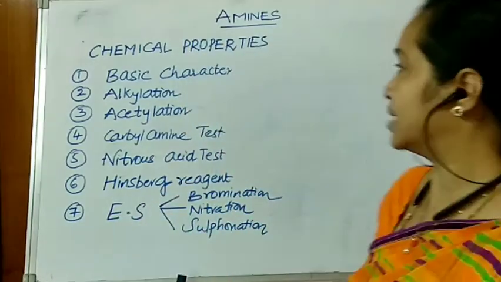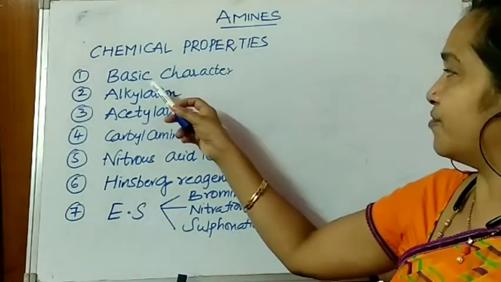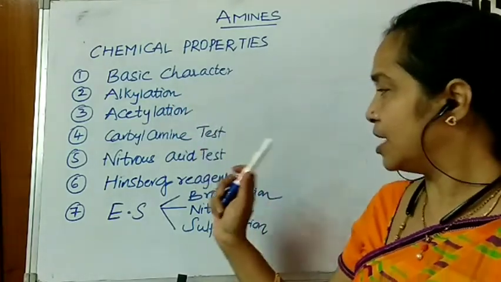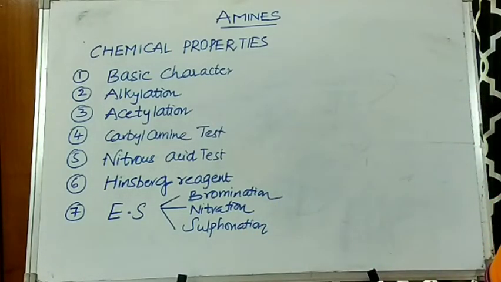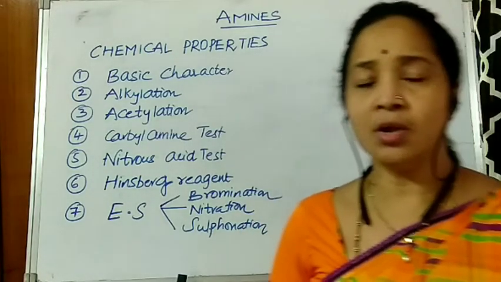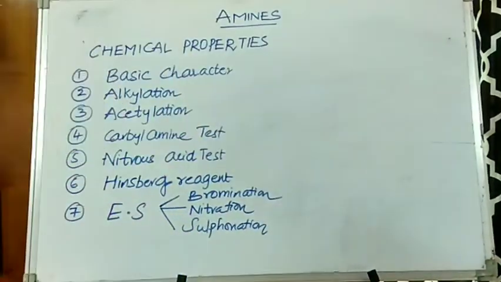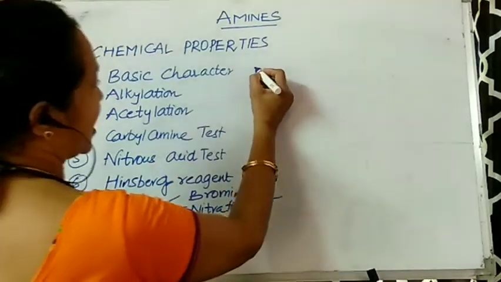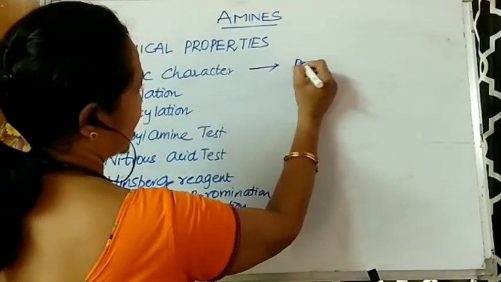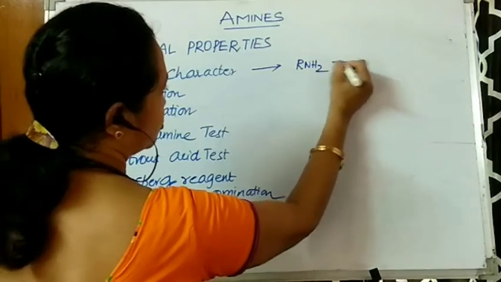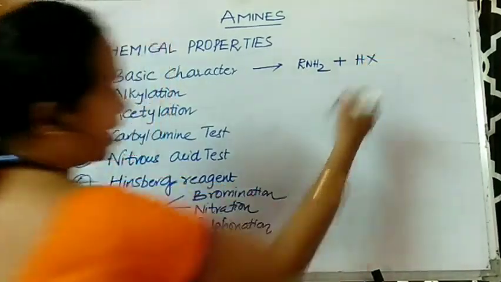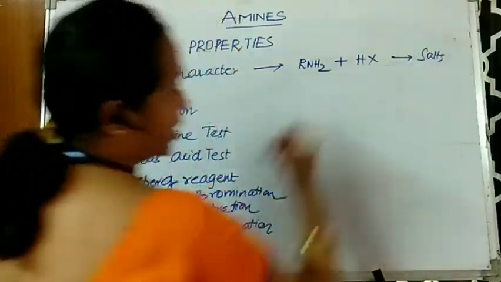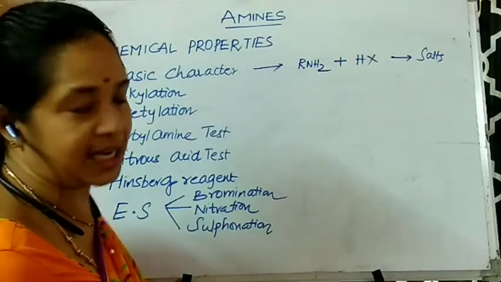Here is a flow chart. As I always tell you, chemical properties. The first one, basic character, alkylation, acetylation, carbylamine test, nitrous acid test, Hinsberg reagent as well as bromination, nitration and sulfonation, which are electrophilic substitution reactions. So here first you have to remember the reagents. How do you remember the reagent? Basic character: here, these amines, RNH2 or ArNH2, come in contact with HX. HX in the sense of mineral acids, then salts are formed. So you will be getting amine salts or anilinium salt.